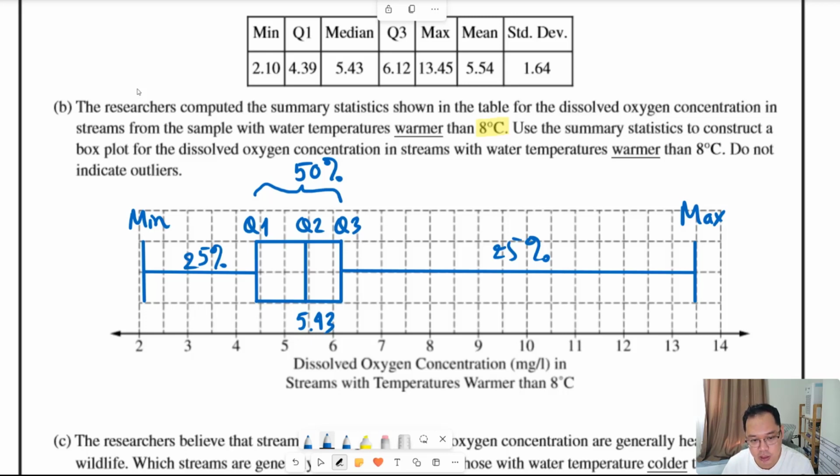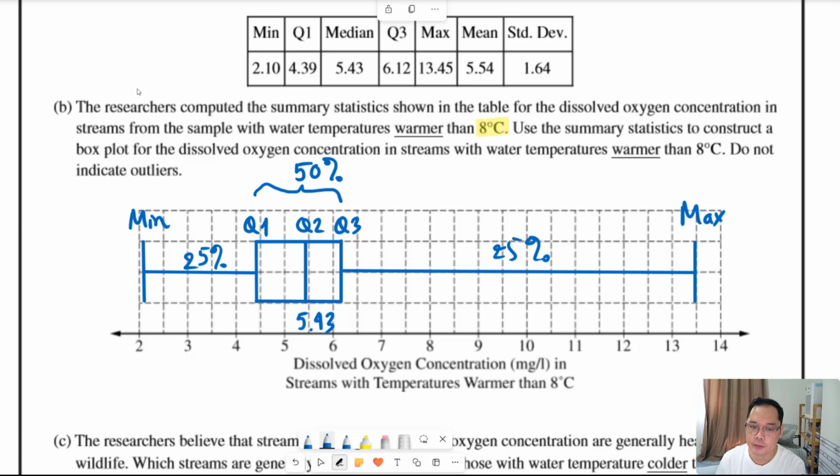Close to Q2. The mean is like here. The mean is like here, at this point. Okay, that is my estimation. Or if I'm not so certain about that mean, I can estimate that the mean is somewhere from the lower quartile to the upper quartile, meaning from 4.39 to